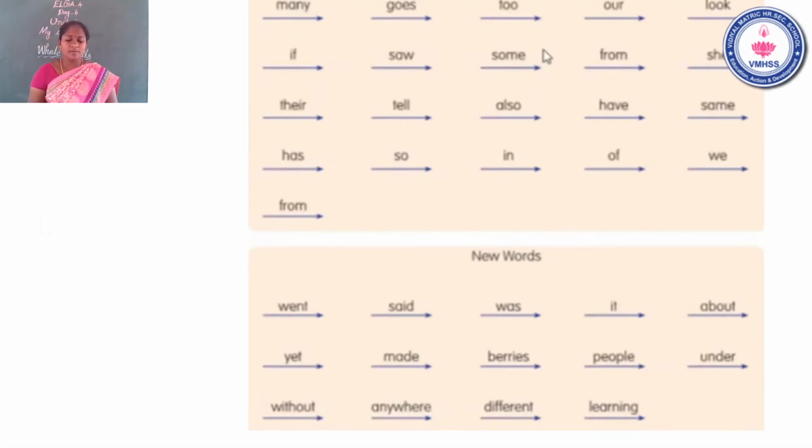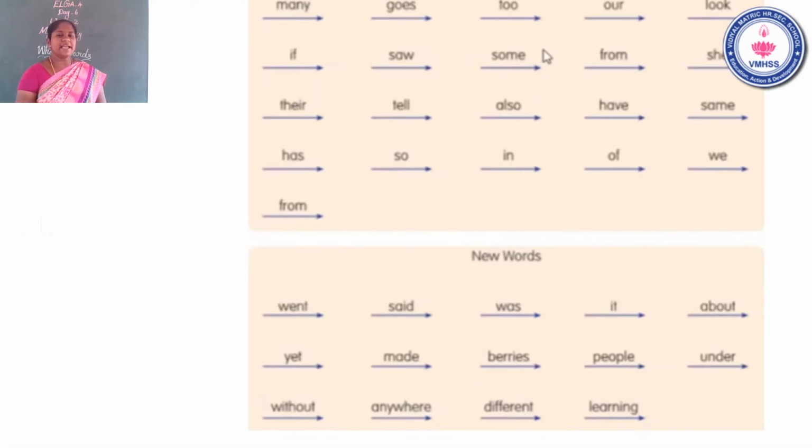Children, now take your Elga Reader book, page number 42, whole words. Once again I repeat the words.